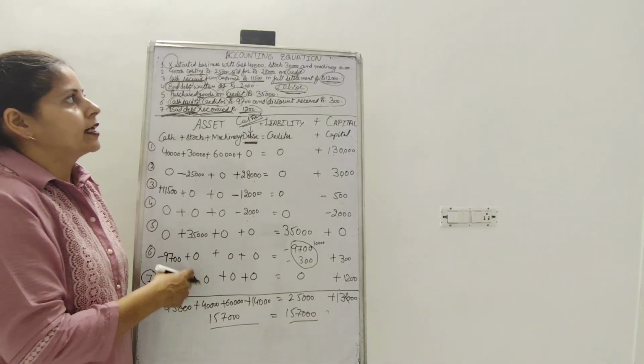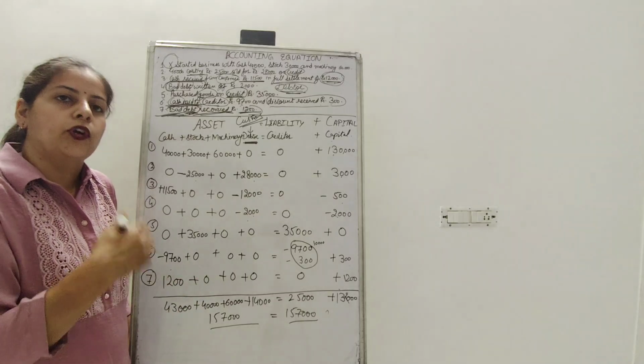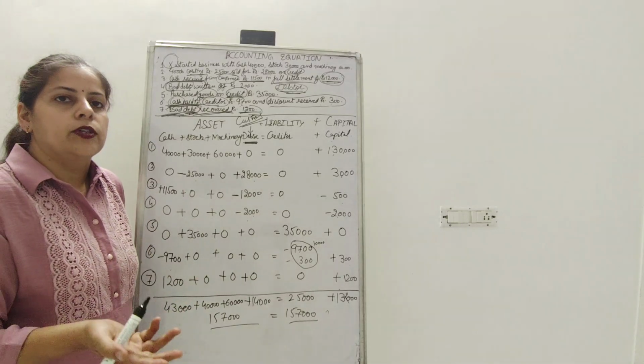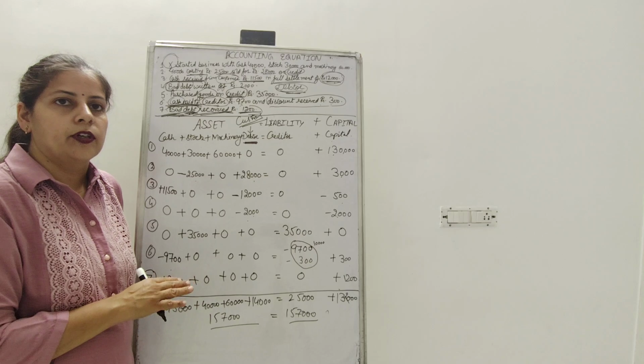So here is your accounting equation topic with a few more further points. Only 2-3 points are left. Then this topic would be over.